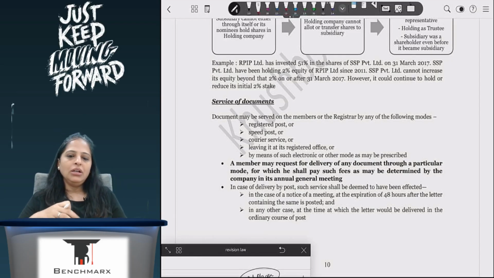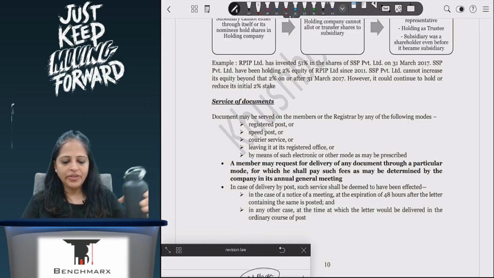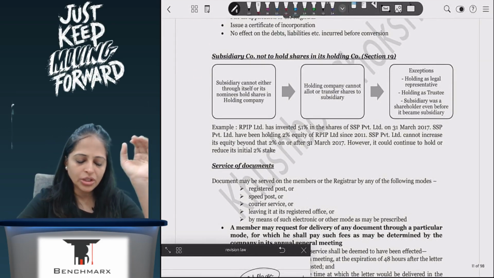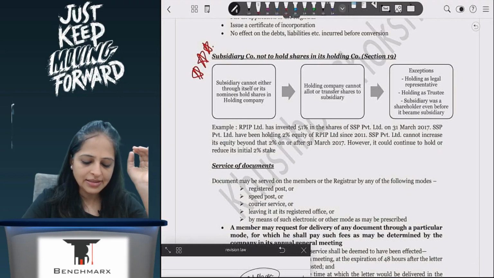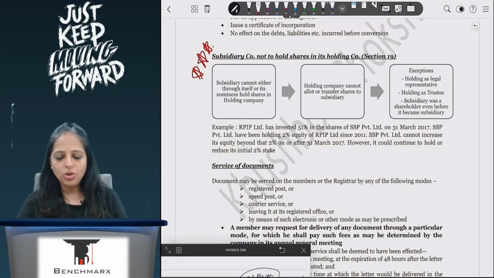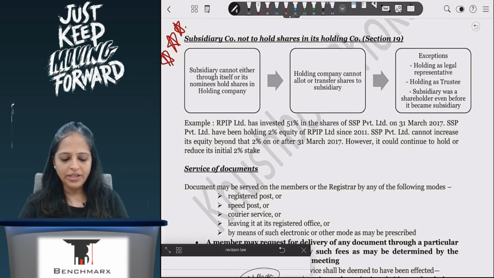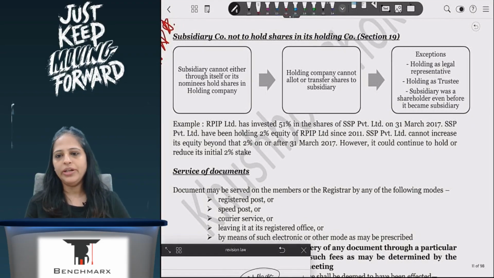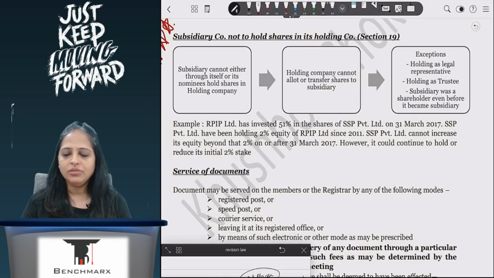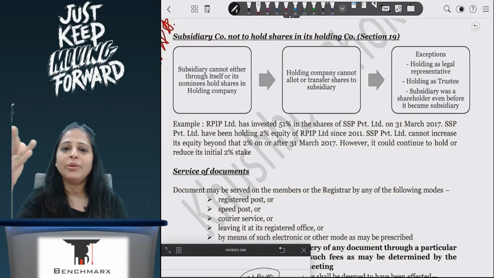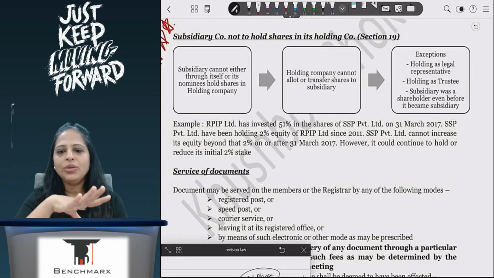One is Section 19, very, very important, because it was not there last year, it's there this year. Subsidiary company cannot hold shares in the holding company. So they cannot hold shares in the holding company, and the holding company is holding shares in the subsidiary. Subsidiary again cannot hold shares in the holding company, otherwise it will amount to buyback of shares. So which is why you cannot do.